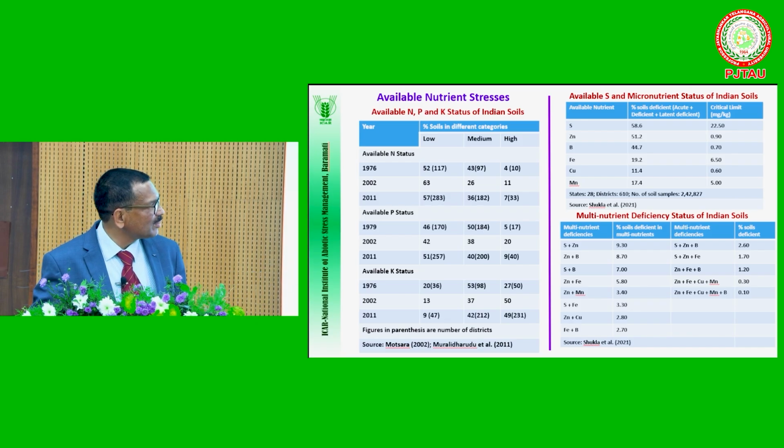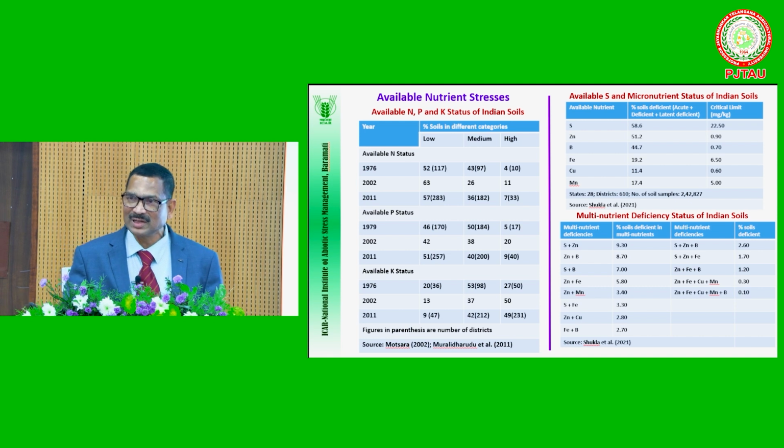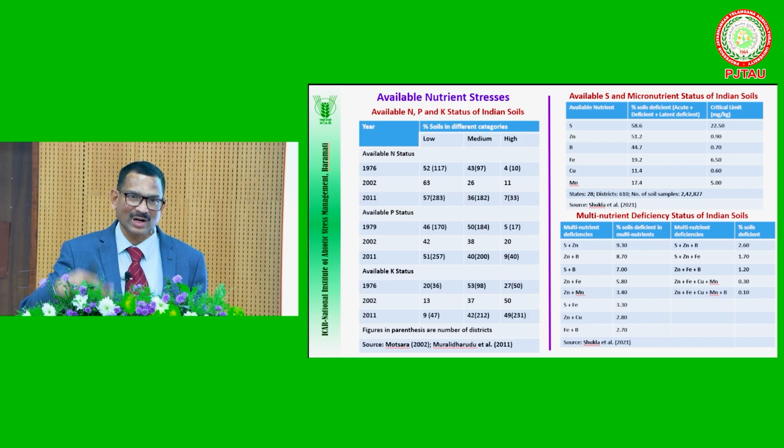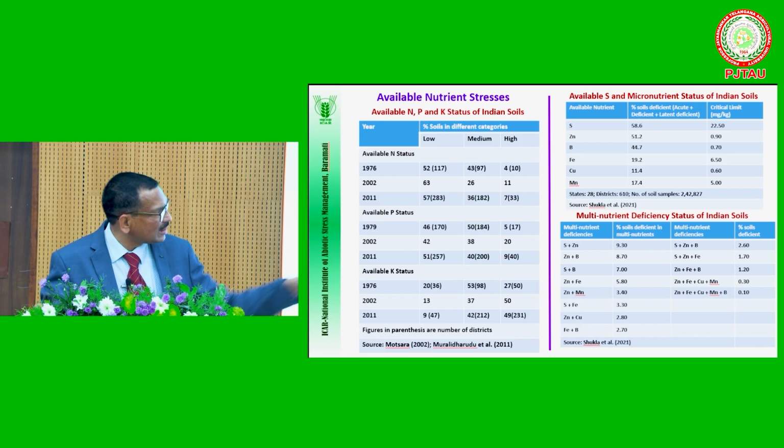So these are some of the examples. Only important is that I have worked out actually combinations, because with multiple stresses nowadays, one nutrient is not deficient. Soils may be deficient in 1 or 2 or more than 2 also. That area also we have worked out.